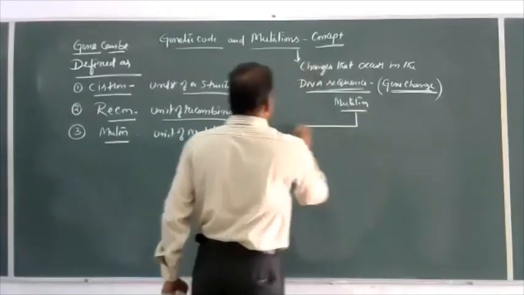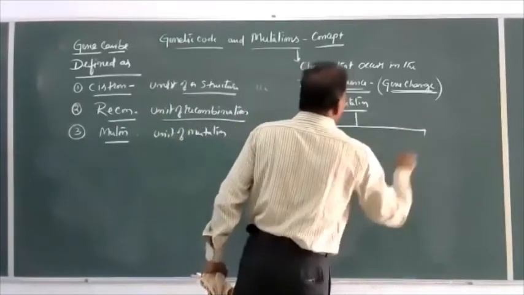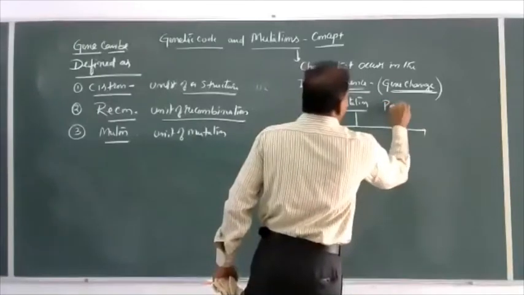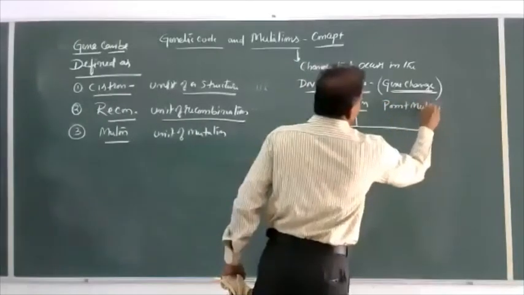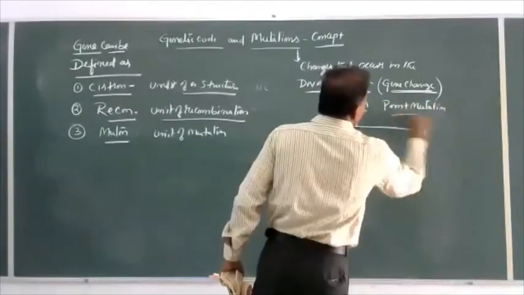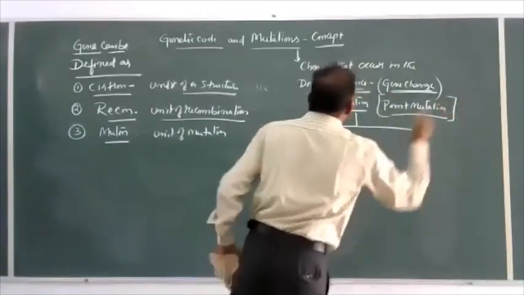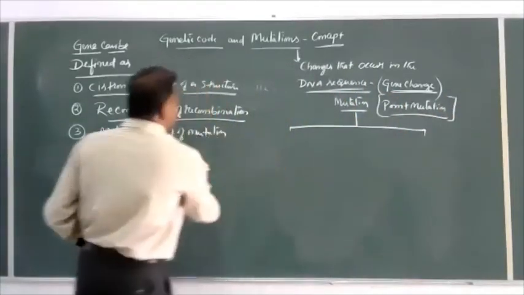In this topic, we are studying point mutation. What is a point mutation, sir?